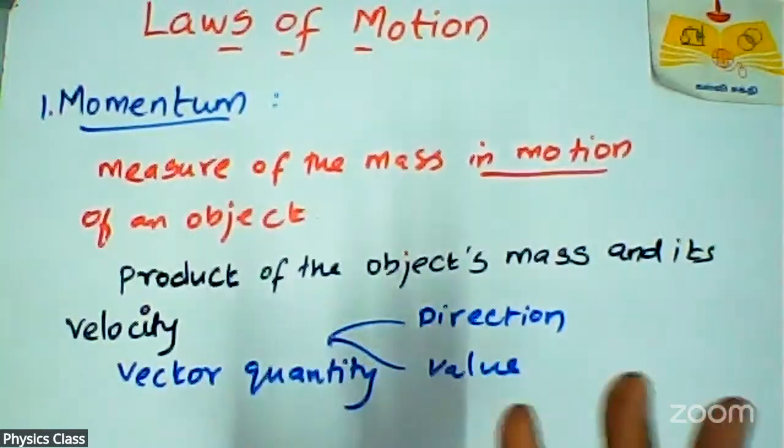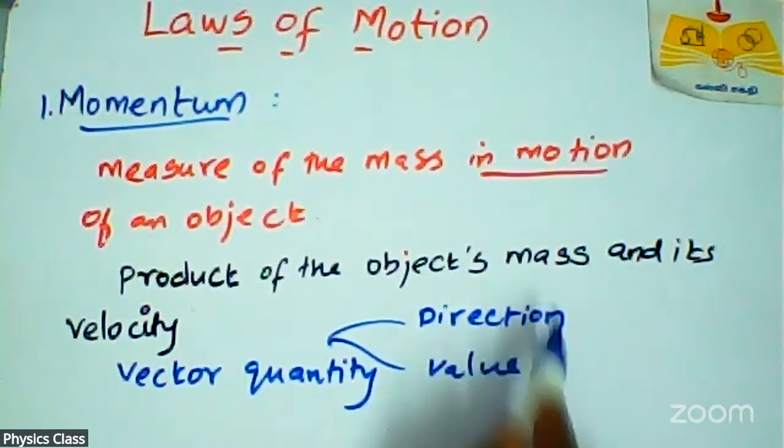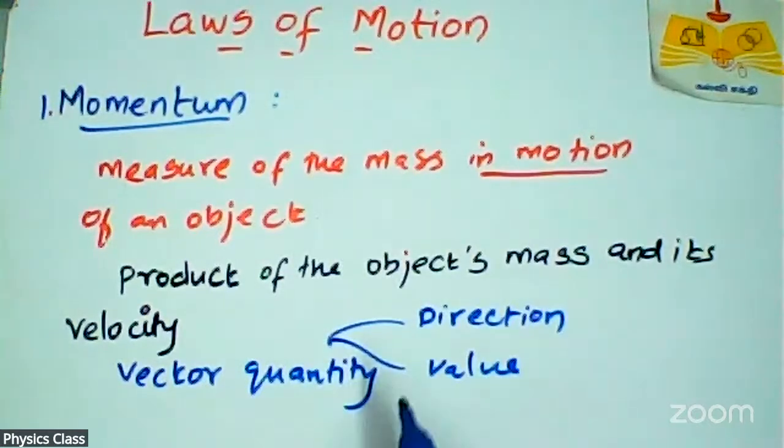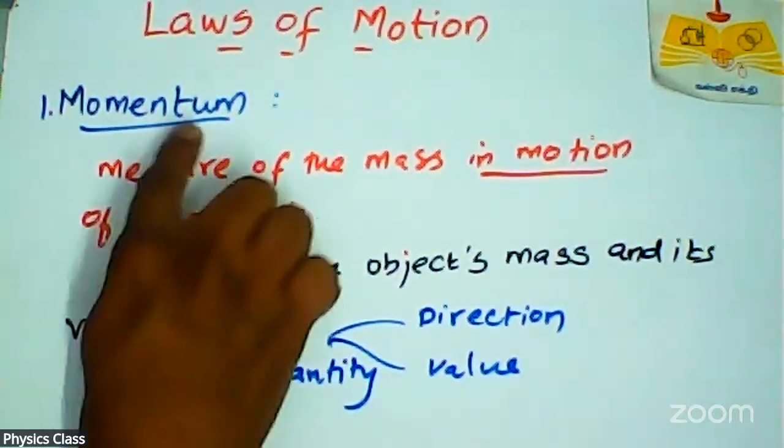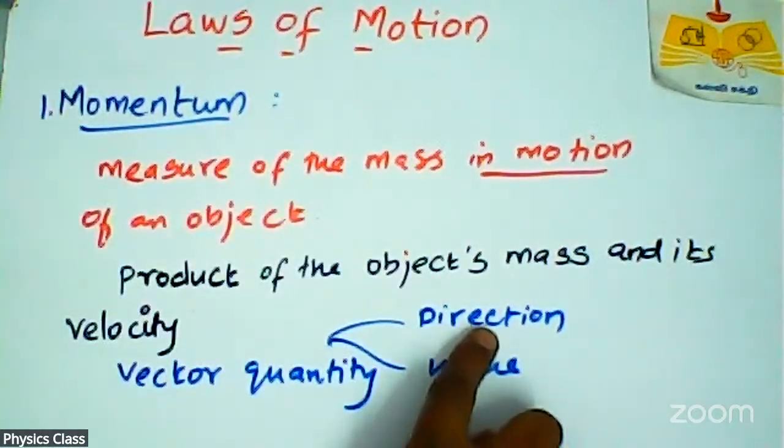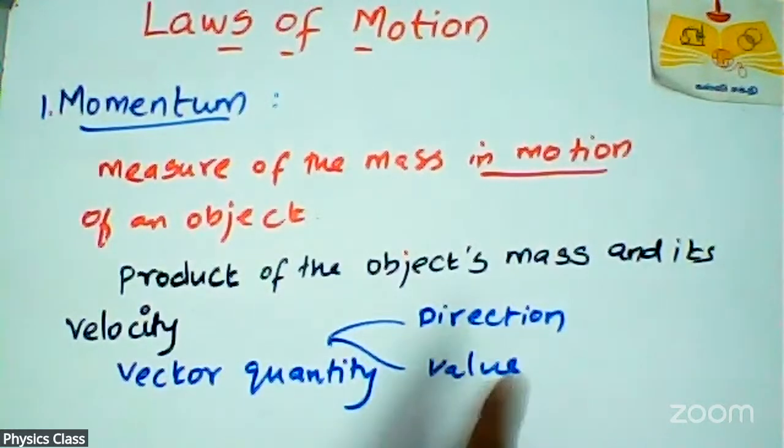There is another term, scalar quantity, which has only magnitude, not a direction. So momentum is a vector quantity. That means it has both direction as well as value, and value means magnitude.